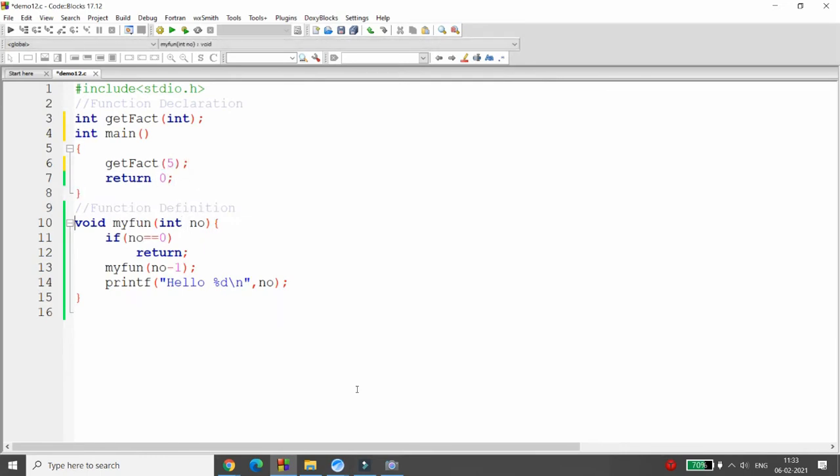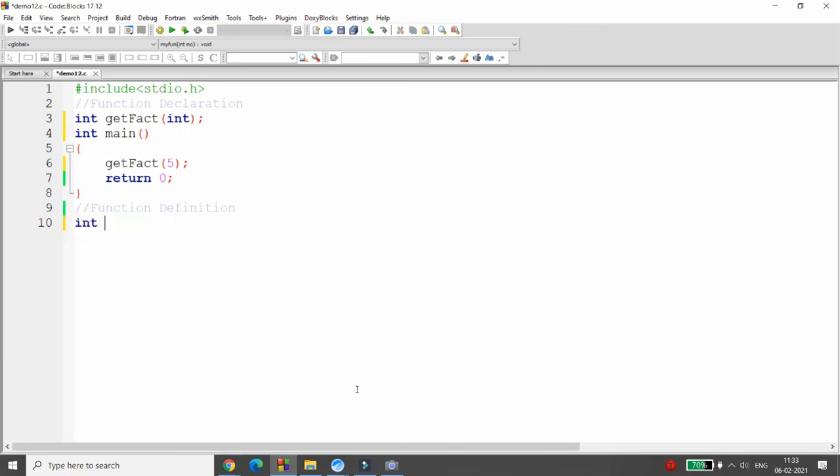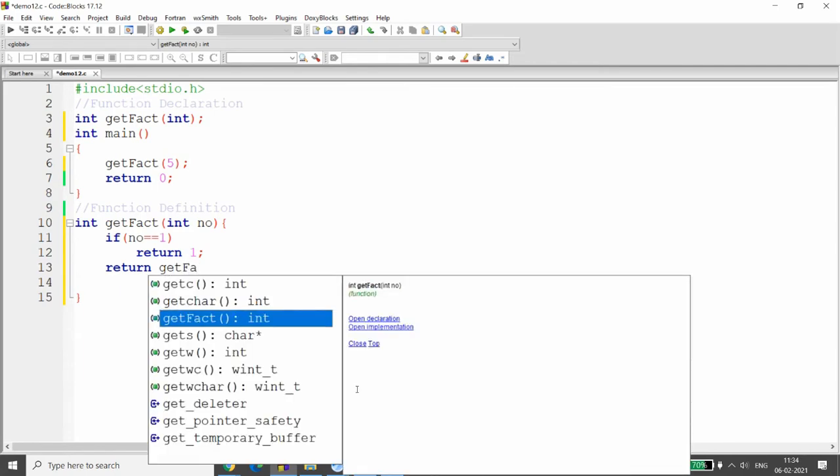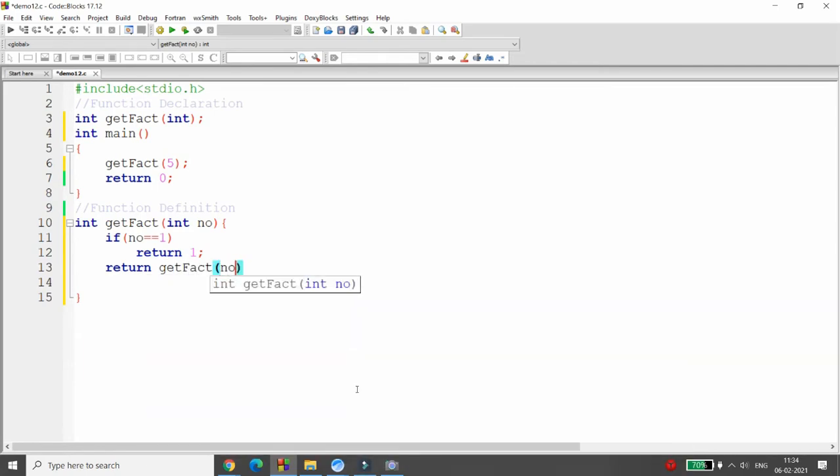Now here in the function definition, we will simply write the function get factorial integer number. If number is equal to 1, then simply return 1. But if number is not equal to 1, then simply return get factorial, the same function, number minus 1.